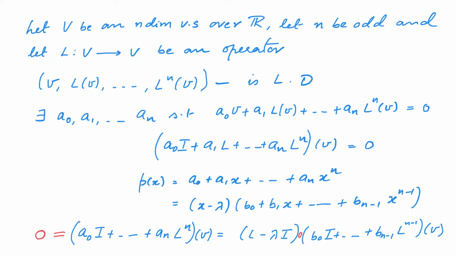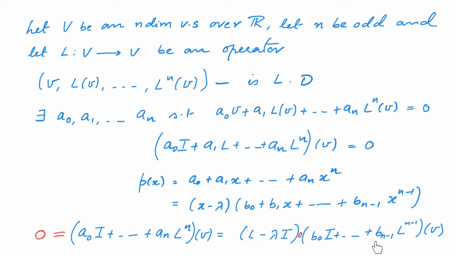Therefore, what we see is that the composition of these two linear maps is not injective. Therefore, either this is not injective or this is not injective. If this is not injective, then we see that lambda is an eigenvalue and our proof is complete.